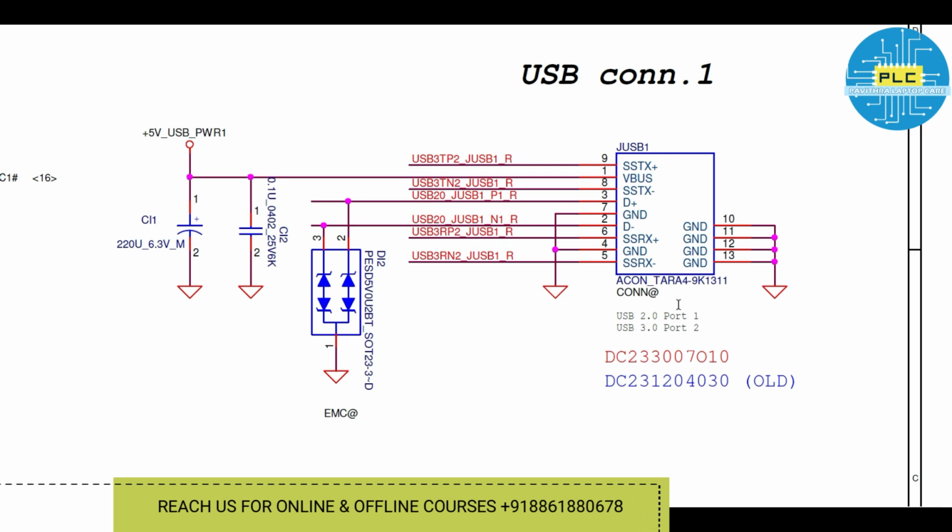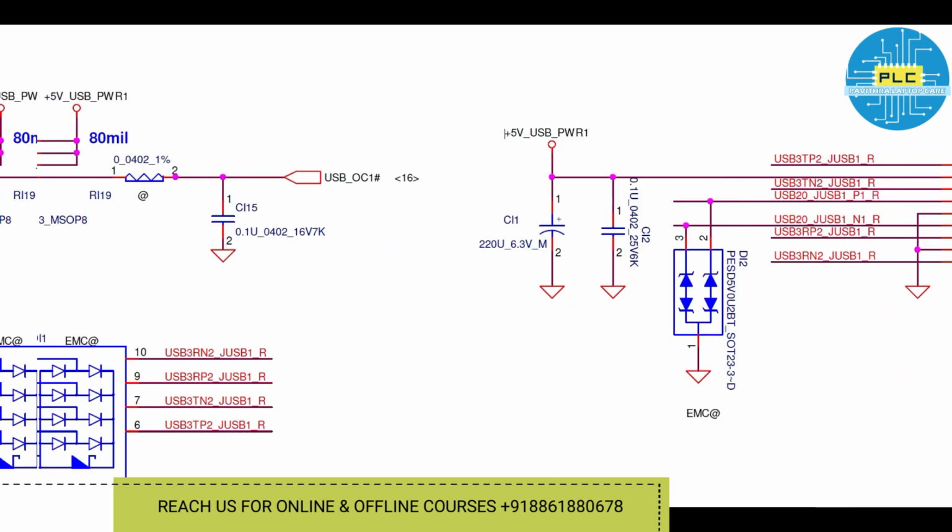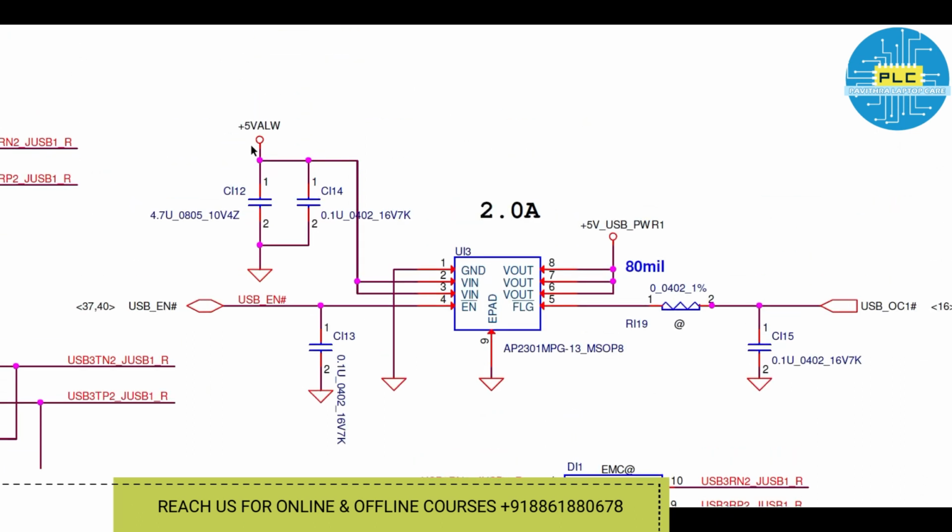As usual, the first thing we need to check is the supply, from where to where it has to go. See, the first one is 5V USB power 1. This is a 5 volt supply, but where has this 5 volt supply come from?